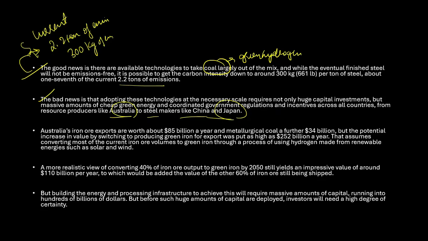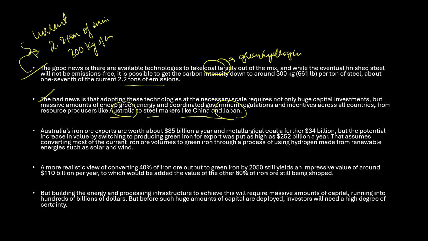Right. So transitioning to green steel requires massive capital and cheap green energy. The government must coordinate and have such policies, incentives, etc. So to make these resource-producing and steel-making countries ready, hundreds of billions of dollars are needed to build and produce such energy. You need hundreds of billions of dollars.